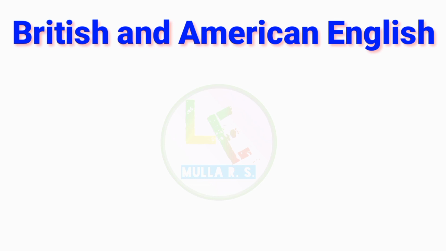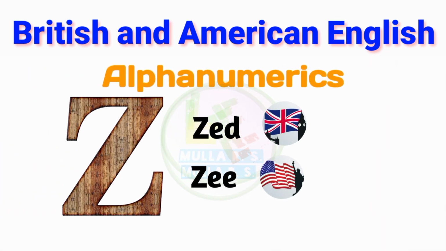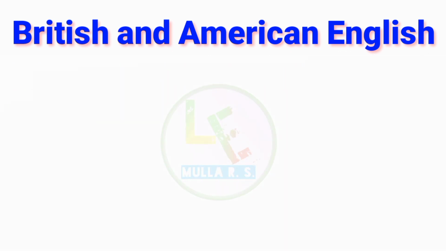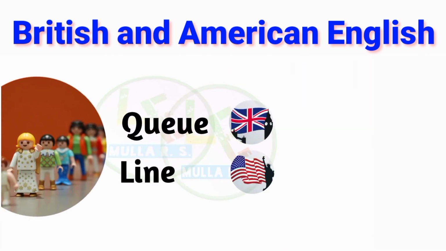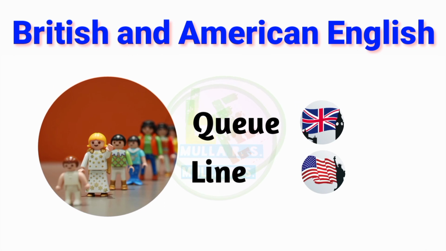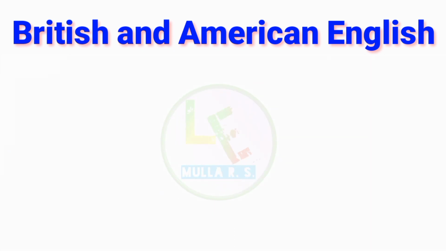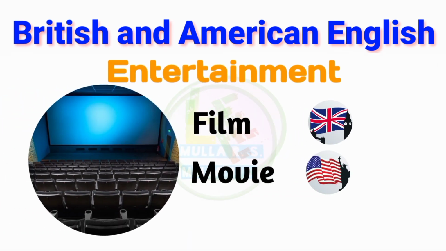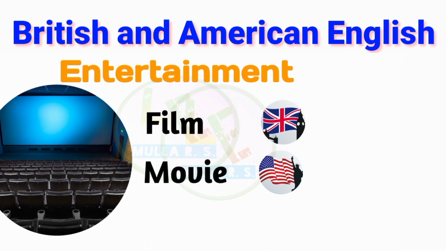The third word is Z. British people call it zed in the alphabet, but Americans call it zee, not zed. The fourth word is queue. In Britain, it is known as queue, and in America, Americans call it line, not queue. And the final word is movie. In Britain, it is called film, and in America, it is known as movie.